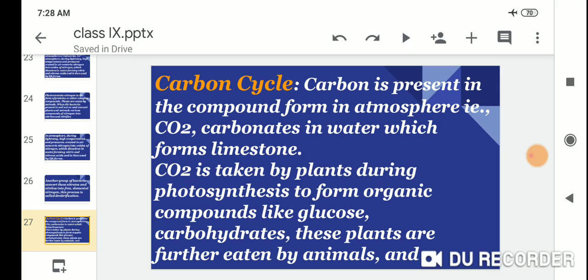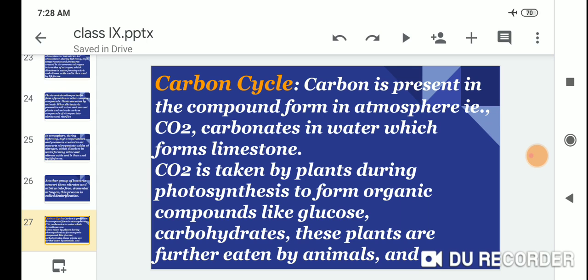Next we start the carbon cycle. Carbon is present in the atmosphere in the compound form carbon dioxide, CO2. Carbonate in water forms limestone. Carbon dioxide is taken by plants during photosynthesis to form organic compounds like glucose and carbohydrates.